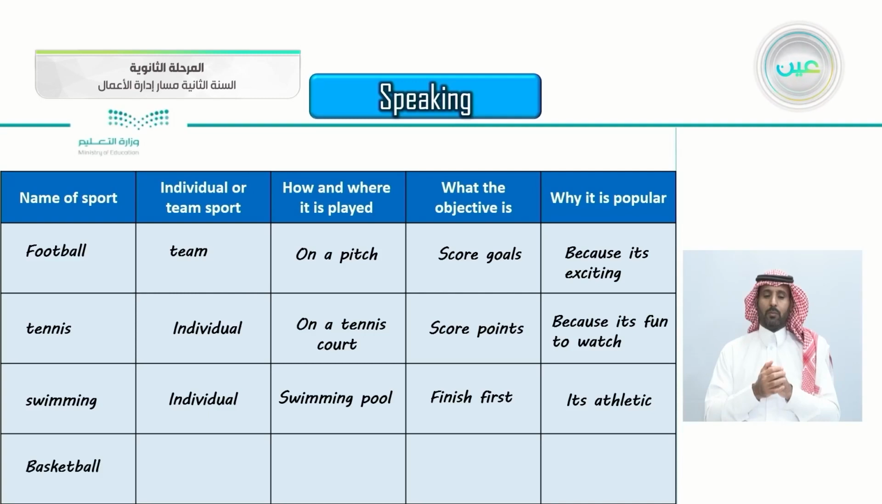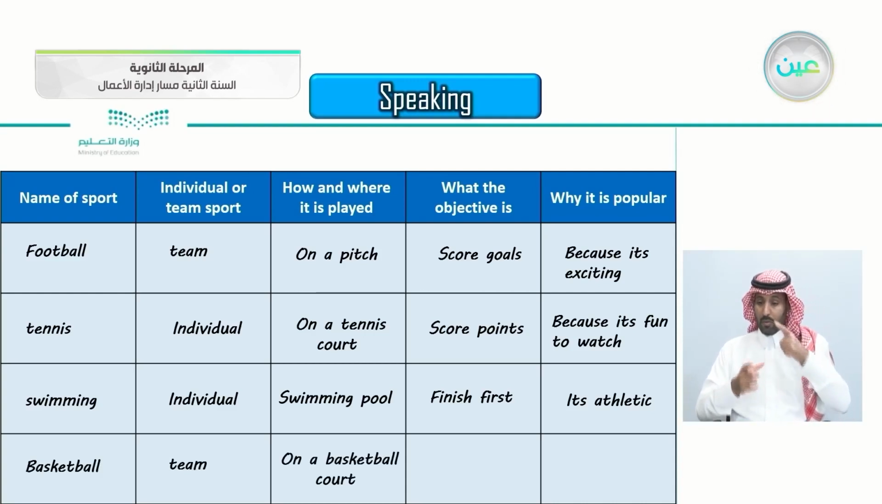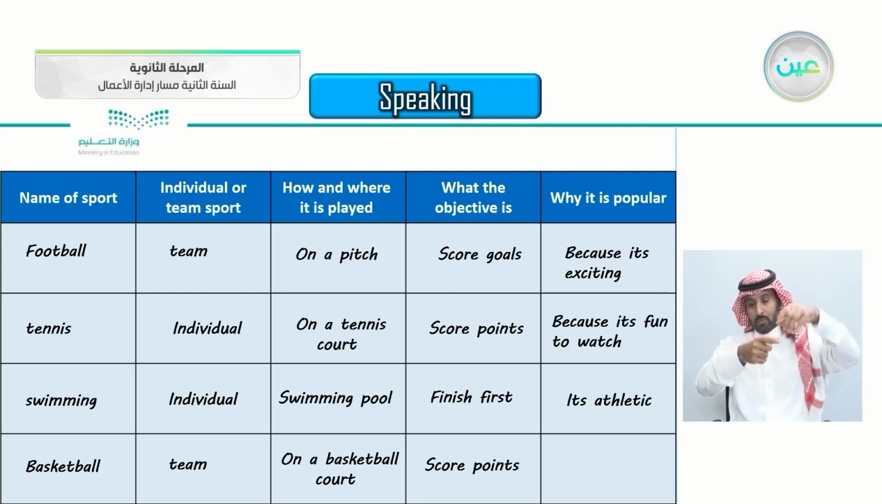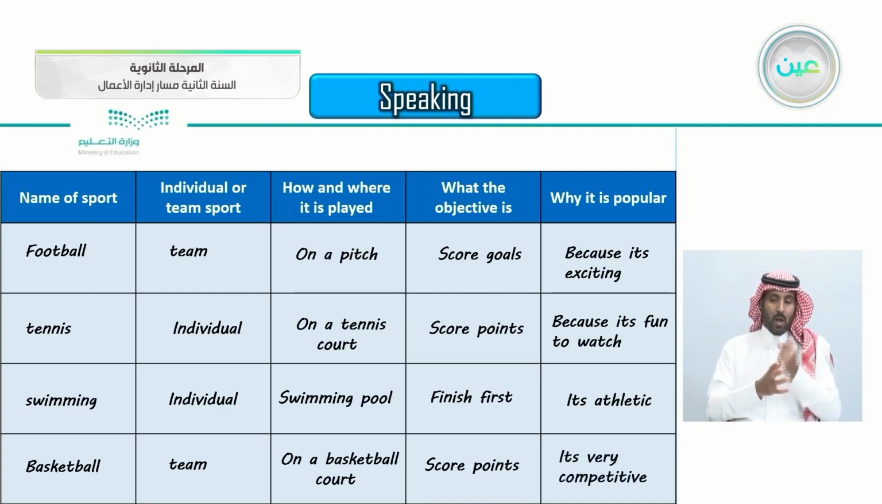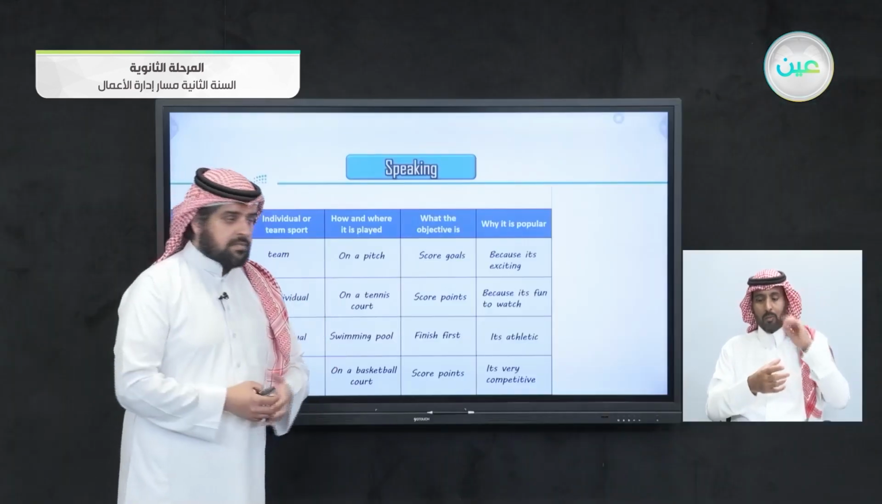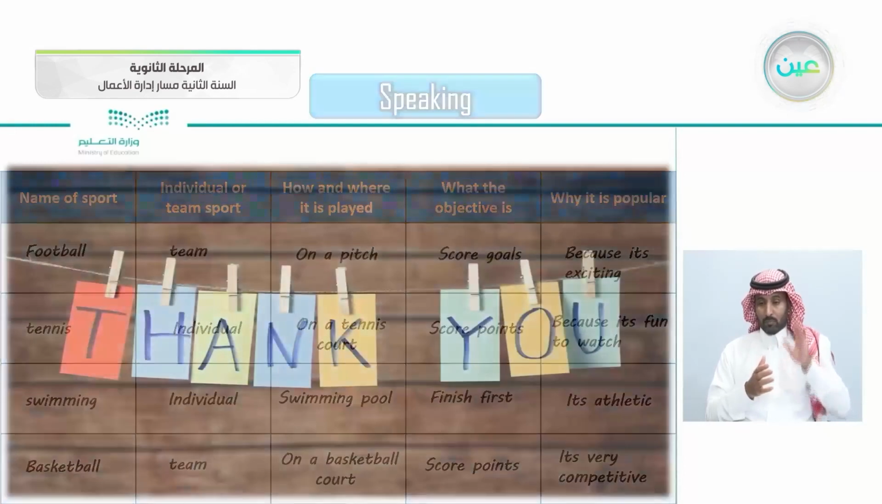Also, basketball here. Of course, we all know basketball is a team sport, and it's played on a basketball court, and the objective is to score more points. Why is it popular? Of course, with all of these sports, you can come up with many reasons. But I came up with some of them: basketball is very competitive.